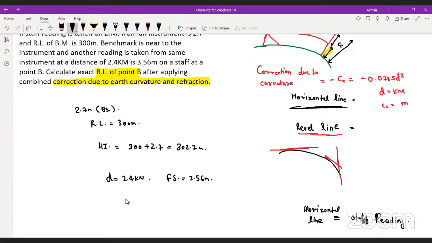Since the distance is very long, we have to apply the combined correction. If I apply the combined correction, it will be minus 0.0673 d square. Yes or no? Calculate it and answer to me, guys. 0.0673 times 2.4 square. The answer will be 0.387 meter, and that too in negative, I guess.